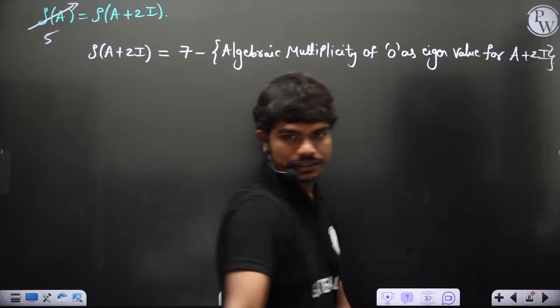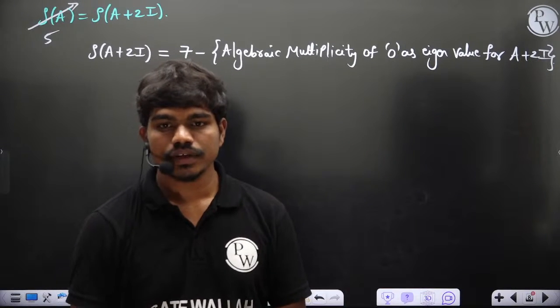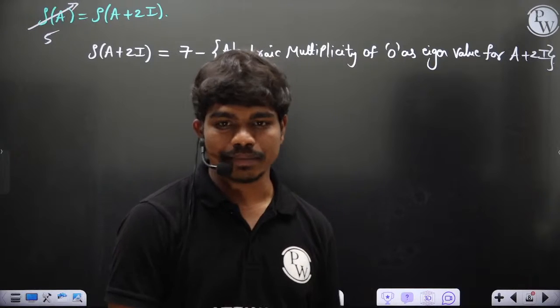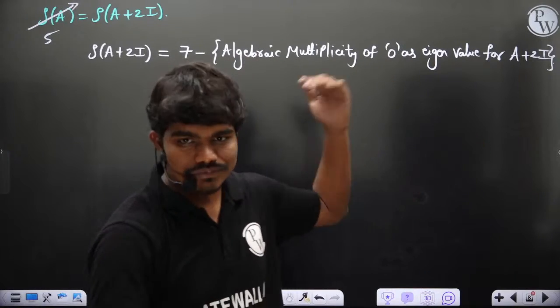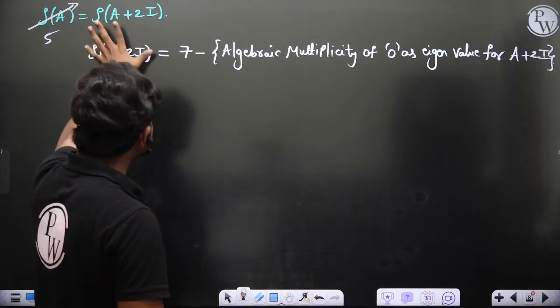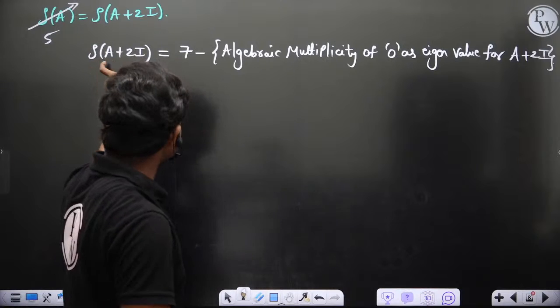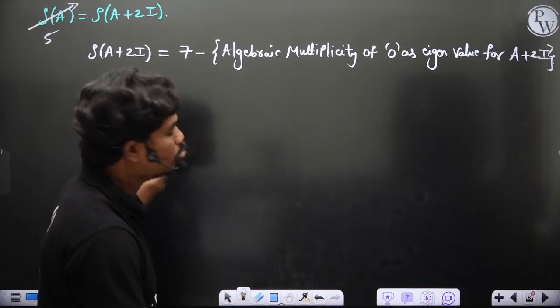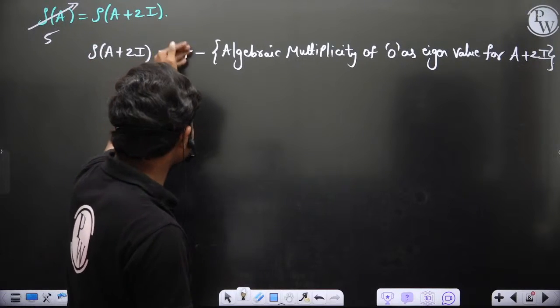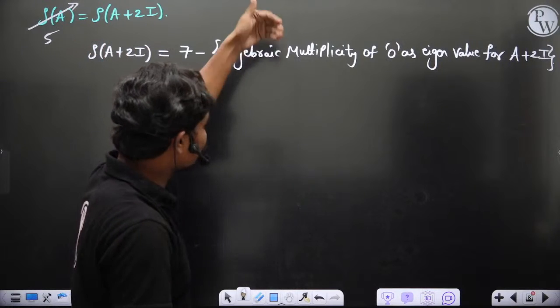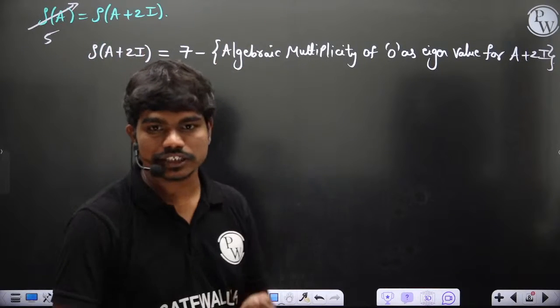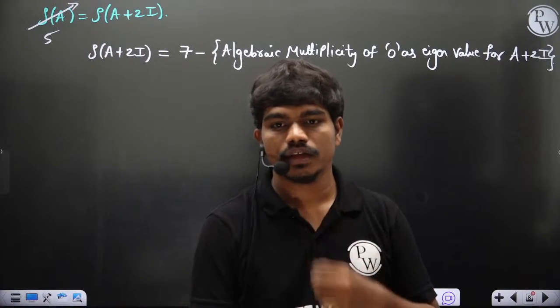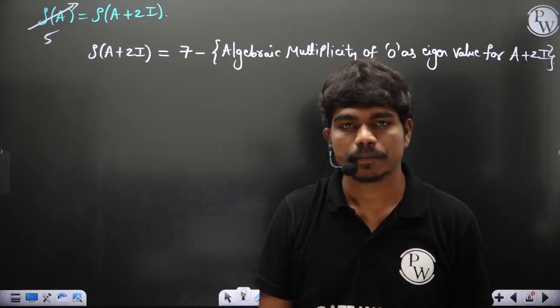Will you all agree with this statement? If A is of size 7 by 7, A plus 2I is also of size 7 by 7 ultimately. So rank of this matrix is nothing but 7 minus the algebraic multiplicity of 0 as eigenvalue for this matrix. Correct? Yes or no? Please type in the chat box.